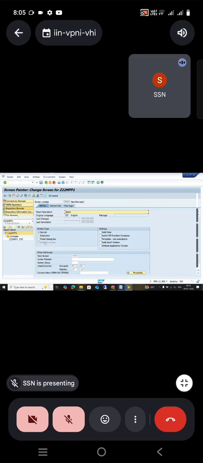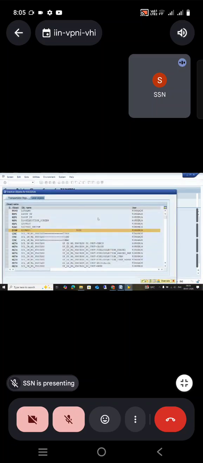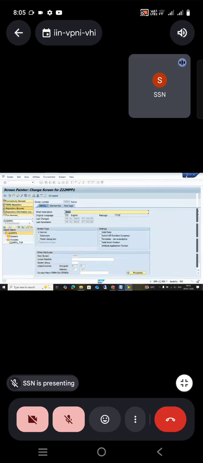Then types of screens. We discussed the types of screens. What is that? Normal screen: the screen which will have minimize, maximize, close button, and it can be called with the T code. Okay, and we have subscreen. It can be called under the tabs. You can see there is no minimize, maximize, close button. The screen called under the tab is called a subscreen.